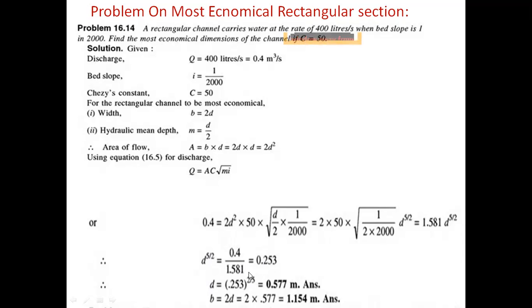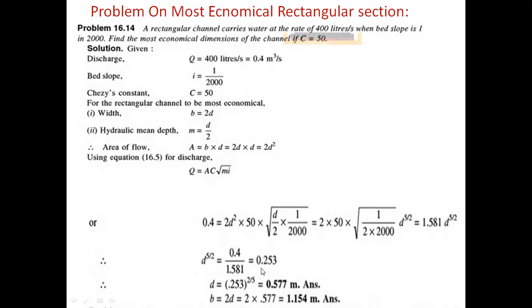So d equal to 0.253 whole power 2 by 5. This value is 0.577 meters. So the depth is d equal to 0.577 meters.